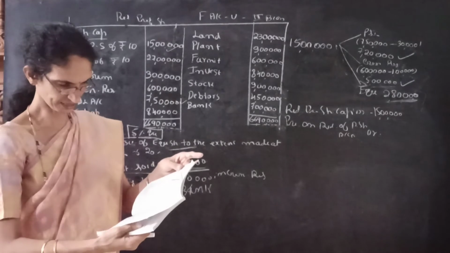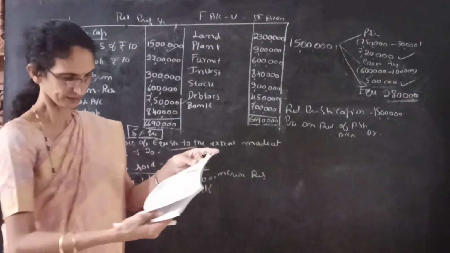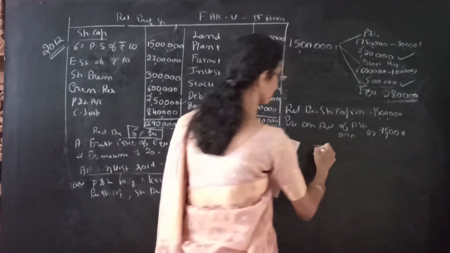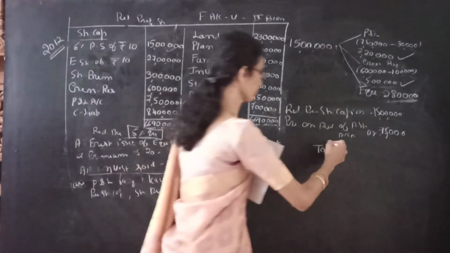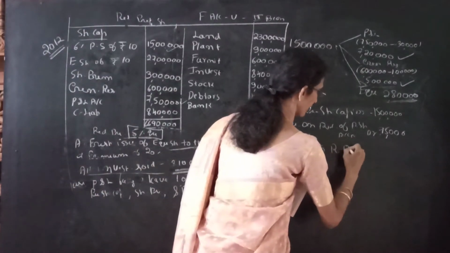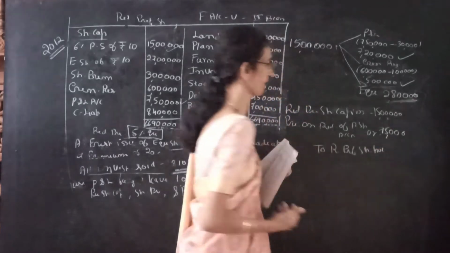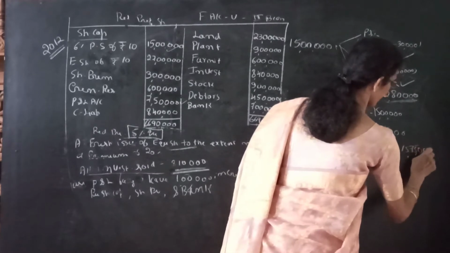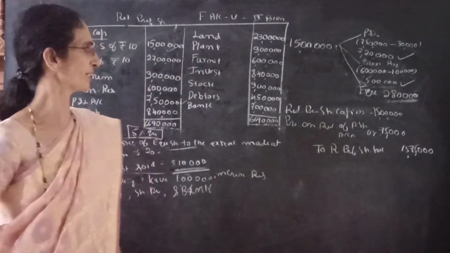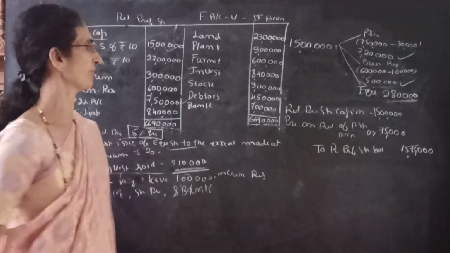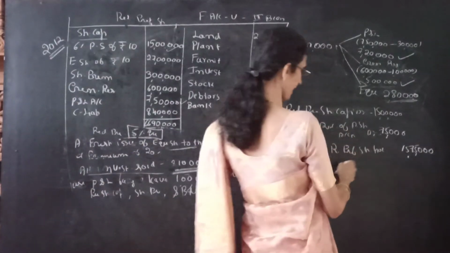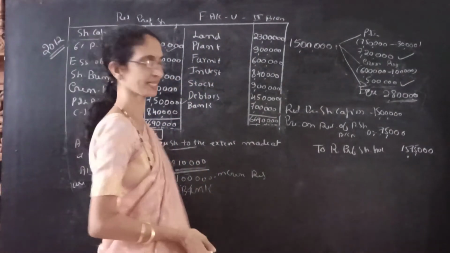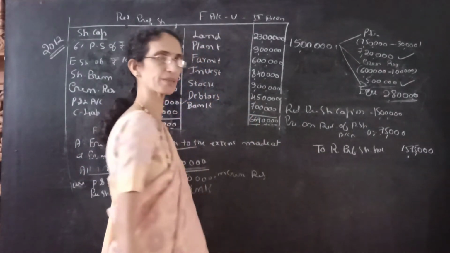See journal entry number 3, it is 75,000. So capital and premium should be transferred to the holders account, so to redeemable preference shareholders account, 15,75,000. So redeemable preference share capital account debit, premium on redemption of preference shares account debit, to redeemable preference shareholders account.